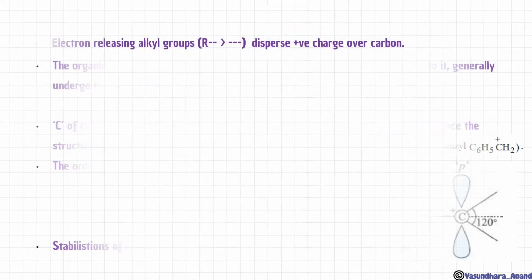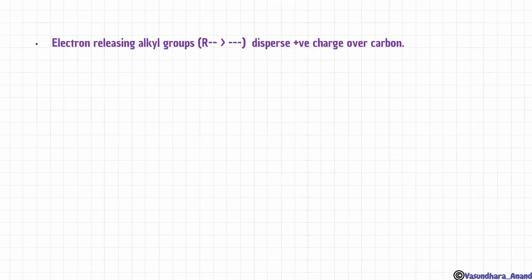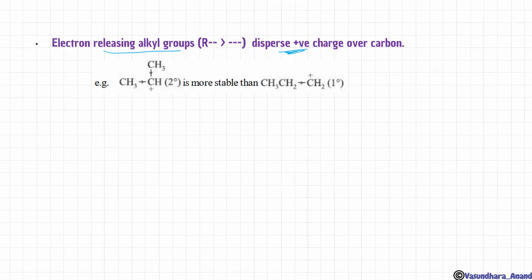Got it? Stabilization: electron releasing alkyl group, that means R जो है वो देता रहता है, so that disperses positive charge over the carbon. जो releasing group होते हैं, any group, they disperse the positive charge over the carbon. ठीक है? Like this we can see here, this is secondary and this is primary. So ये that is giving more electron density over here. It is an electron releasing group, so that's why it is dispersing the positive charge over here, and hence this one is more stable than this.